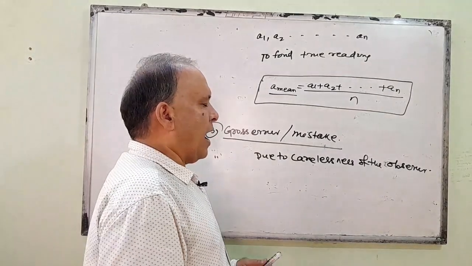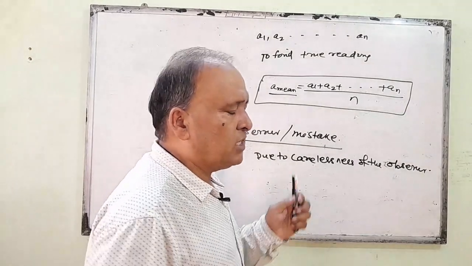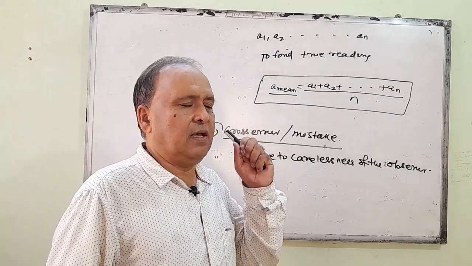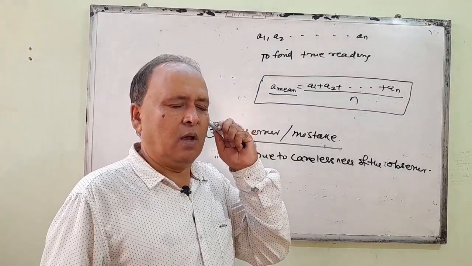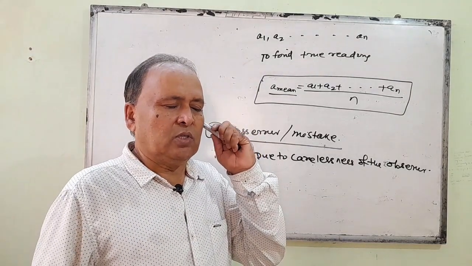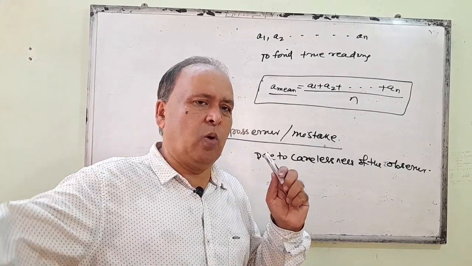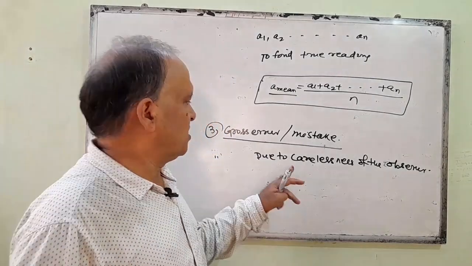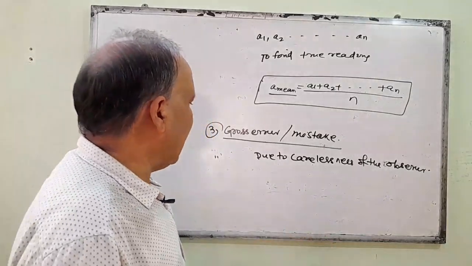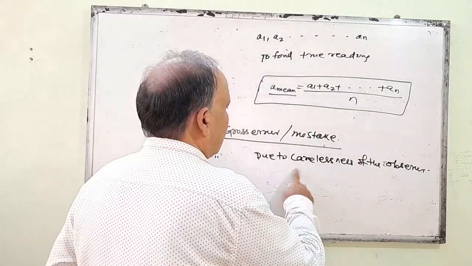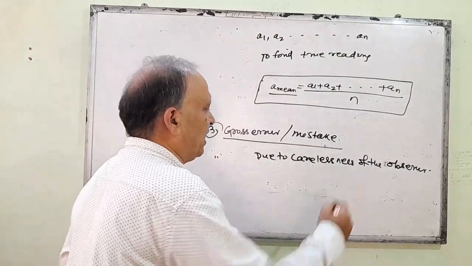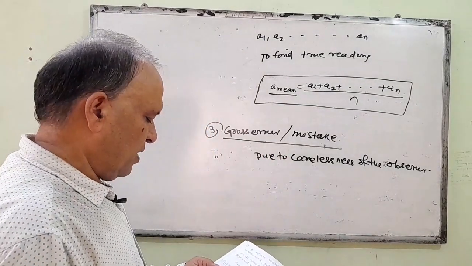Suppose I give you a length to measure with a measuring instrument. While you measure it, suppose there is a phone call. Hello? You engage in that phone call, but you don't care about the measurement. In that case, there must be a mistake, and this is called gross error. This is due to carelessness of the observer.